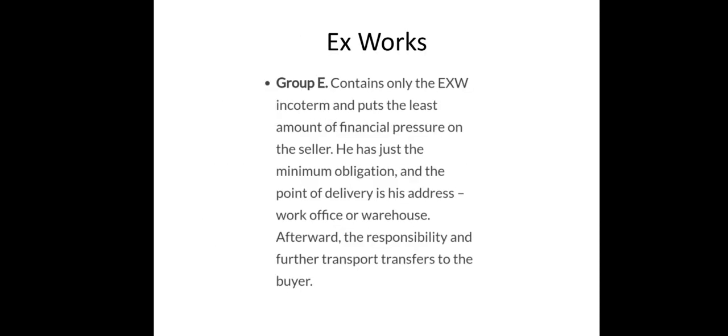So in group E, what are the different Incoterms that come under group E? It contains only ex works. It puts the least amount of financial pressure on the seller. He has just a minimum obligation, and the point of delivery is his address, works or warehouse. Afterwards, the responsibility and the further transport transfer to the buyer.